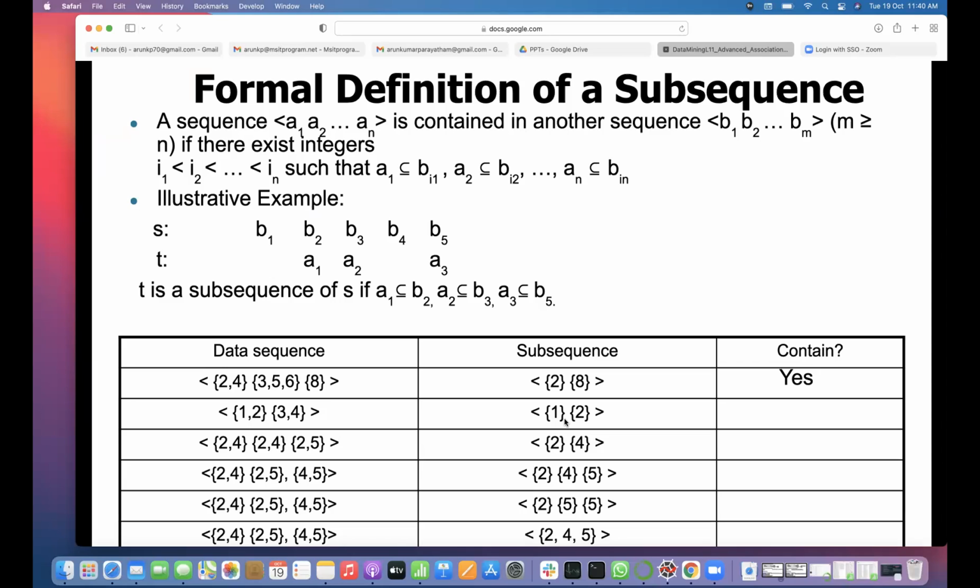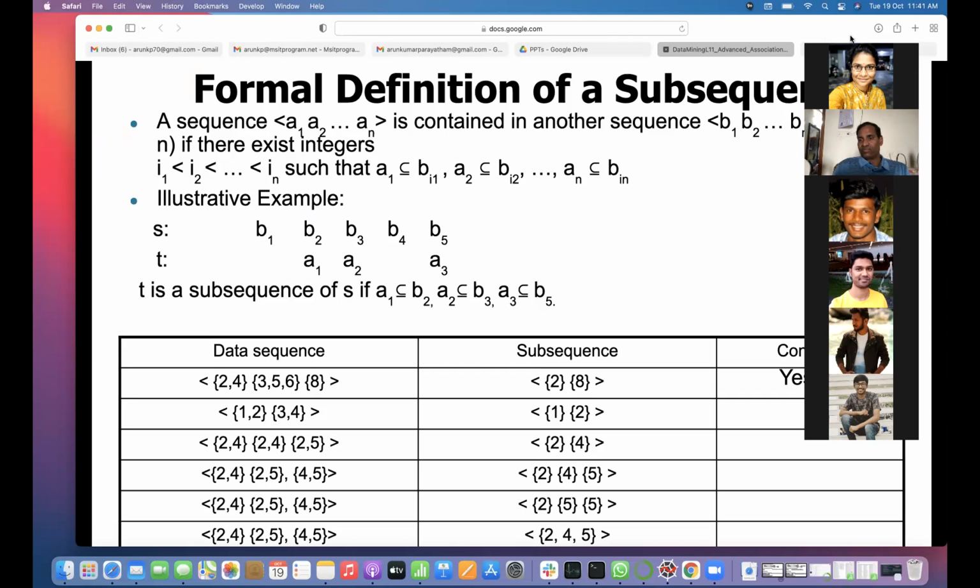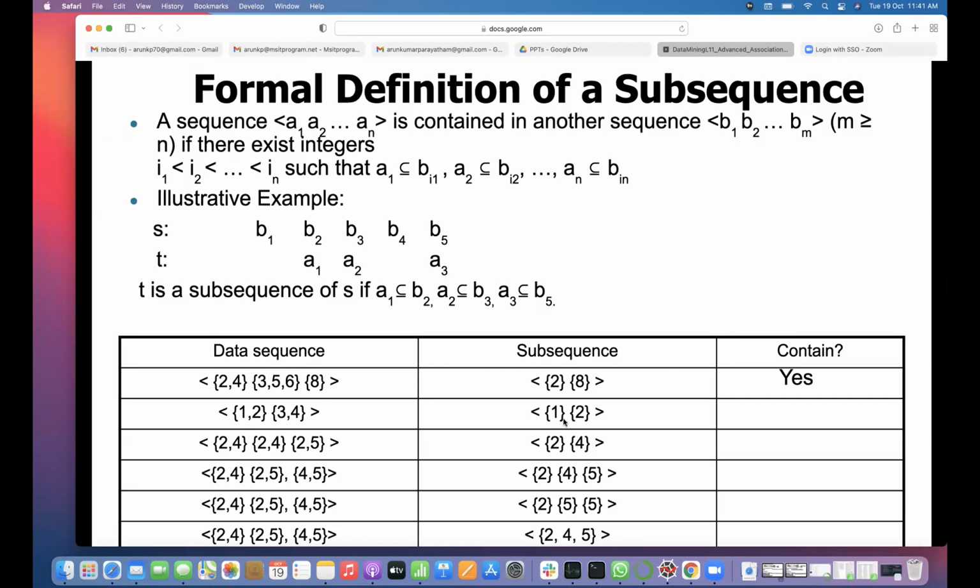Is it a subsequence or not? The second row: is it yes or no? What is the condition? One should be part of one of the elements. Is 1 part of one of the elements 1 and 2 here?